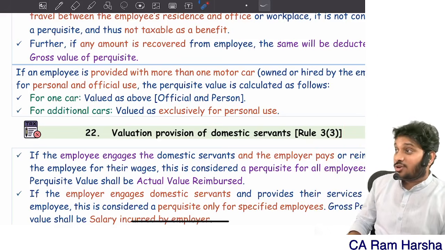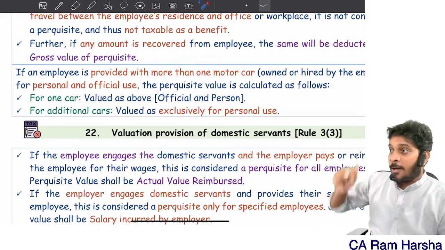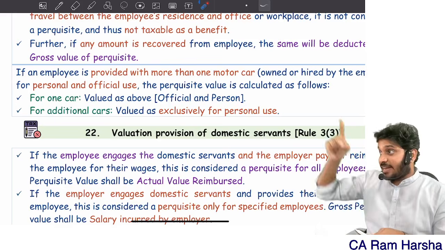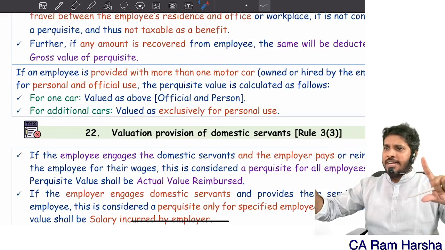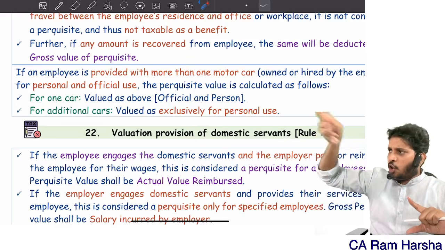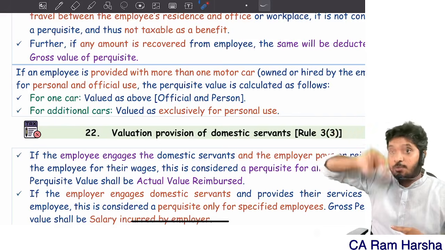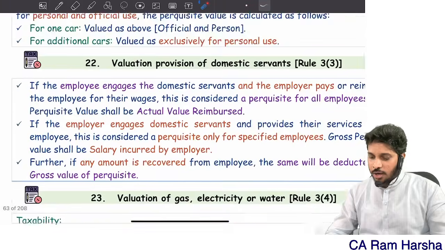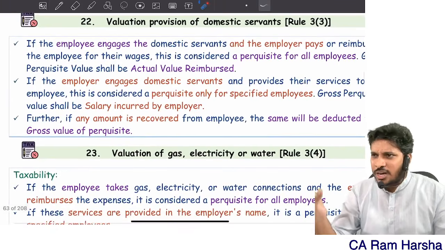Same way, accommodation also we have 1 point. More than up to 90 days. Suppose an employee was given accommodation at another place because of transfer, up to 90 days, both accommodations will be valued. Any lowest value we will tax. After 90 days, both will be taxed. That's it. Easy or not? Domestic servant, easy point, not a big deal.